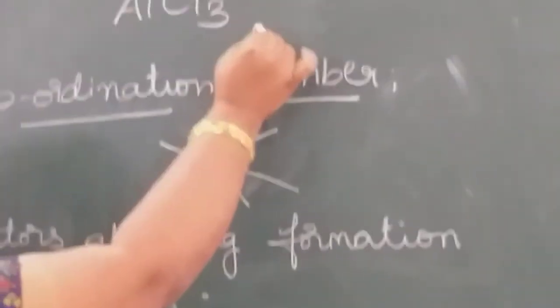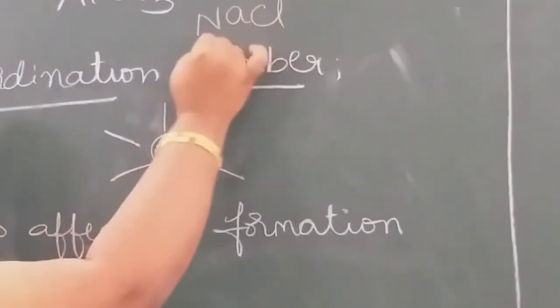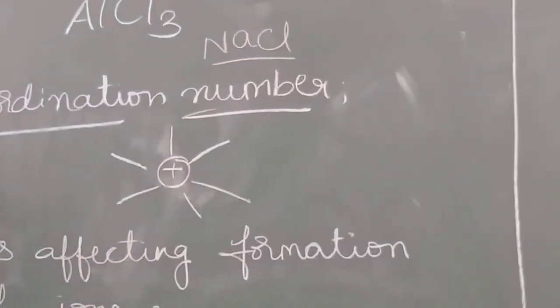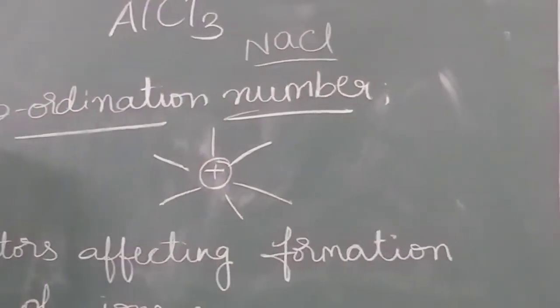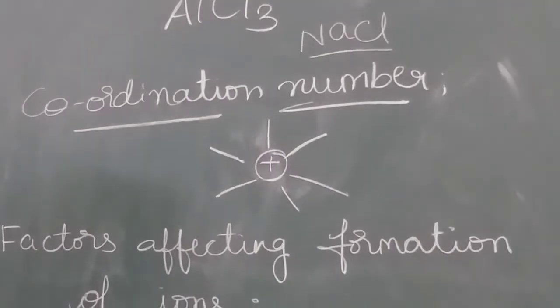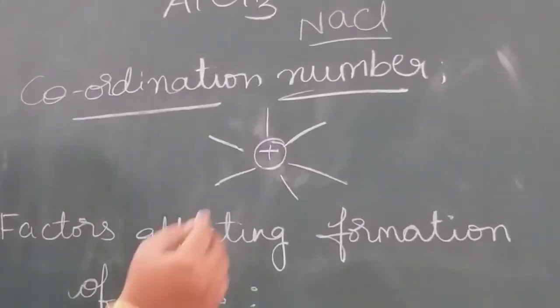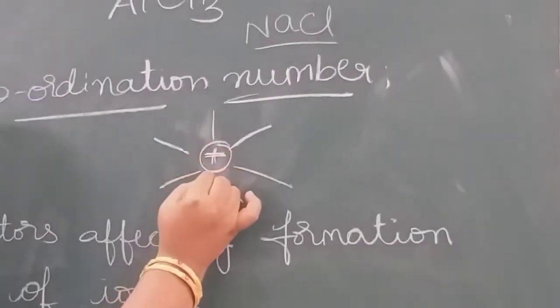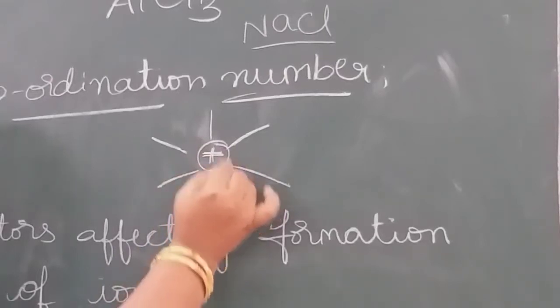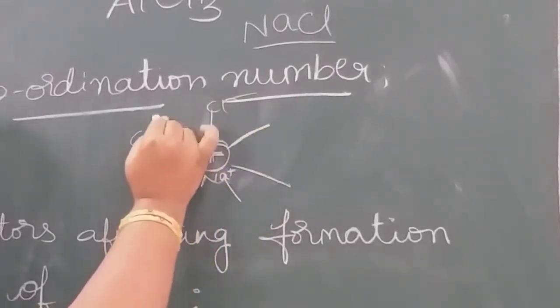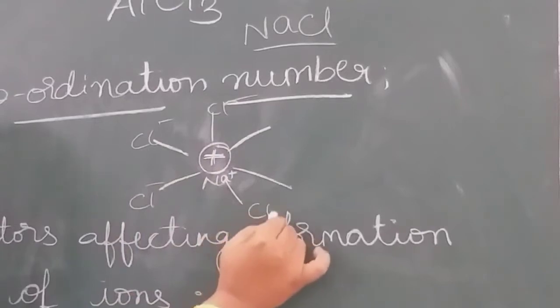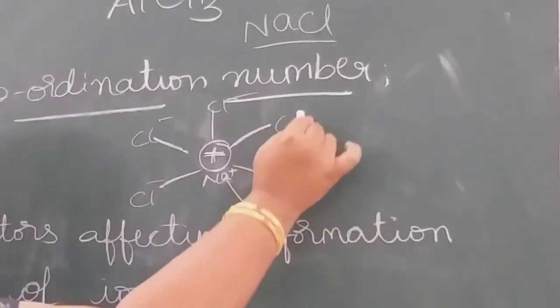Suppose you take, for example, NaCl. The structure of NaCl is a crystal. It has a crystal structure. If you observe the structure, a sodium ion is surrounded by chlorine ions, a cation is surrounded by anions.